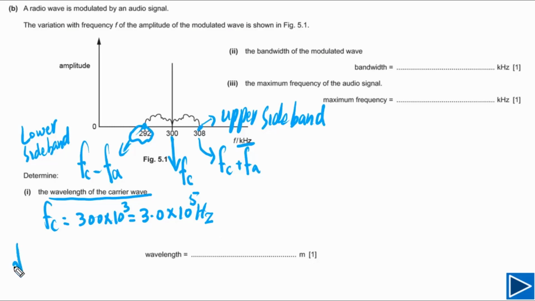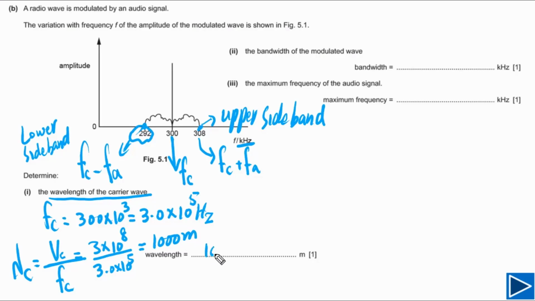Now we need to find the lambda for this carrier wave. We need to divide the speed of the radio waves, which is equal to the speed of light, by the frequency of this carrier wave. The speed of light, Vc, is 3 times 10 to the 8 meters per second. The frequency of the carrier wave is 3.0 times 10 to the 5 hertz. So our final answer is 1000 meters. This is the wavelength of the carrier wave.